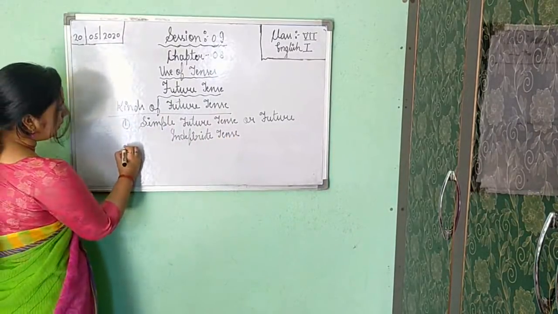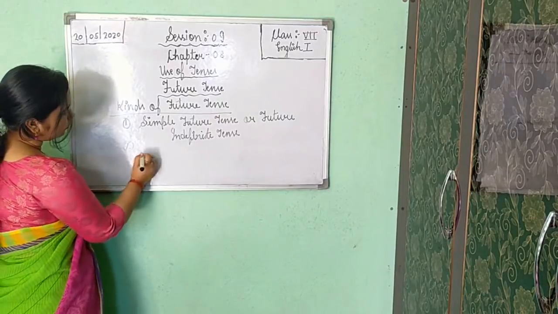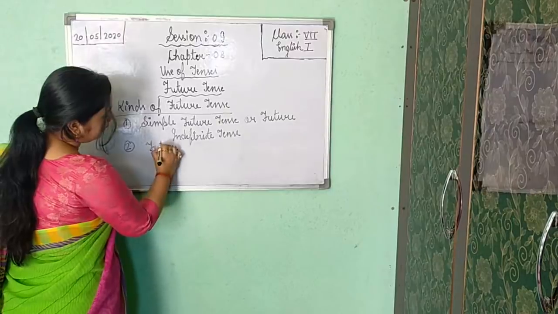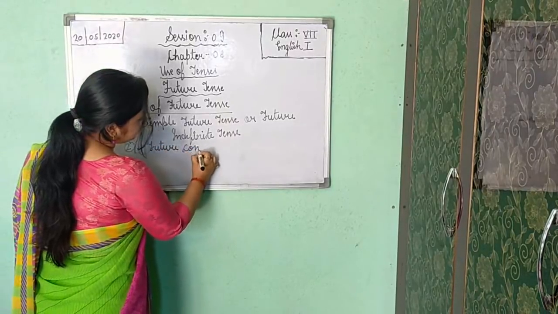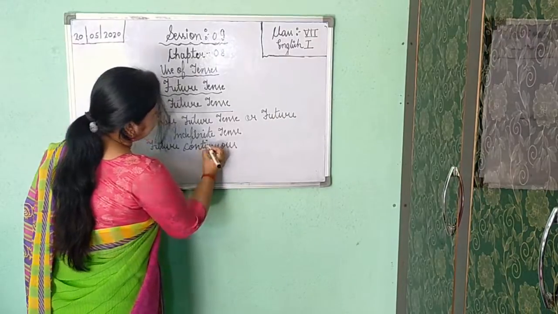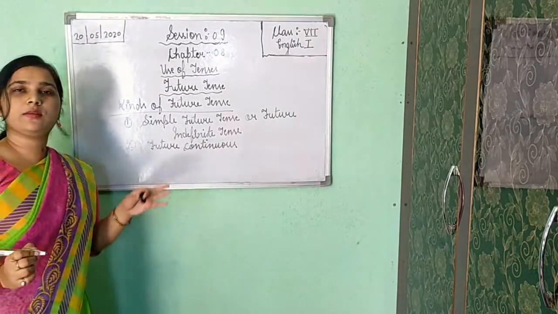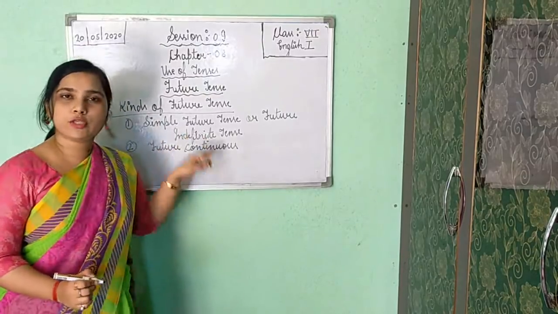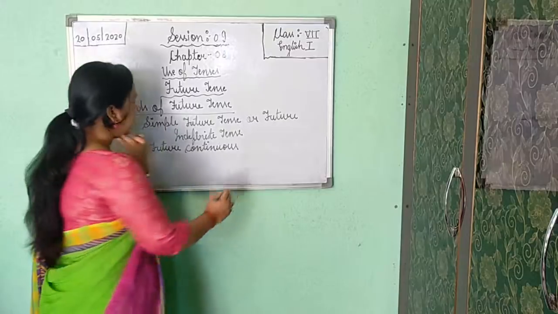Now the second one is future continuous tense. As you were getting in present continuous tense and past continuous tense, likewise here in future you are getting future continuous tense.